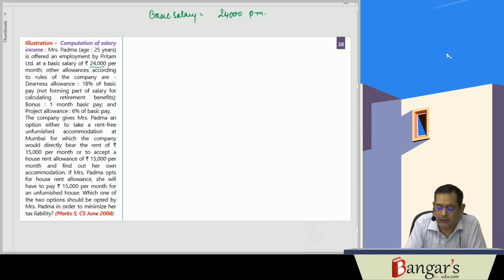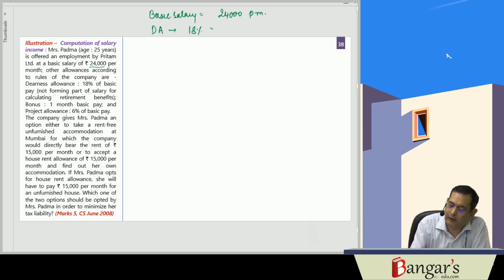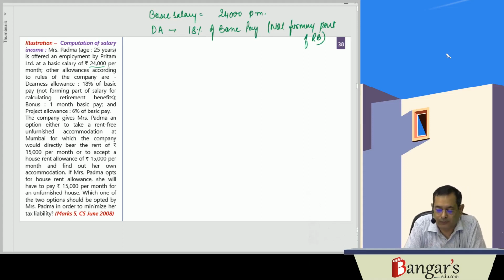Then they say other allowances according to the rules of the company are DNS allowance, DA, that is 18% of basic pay, not forming part of retirement benefits.